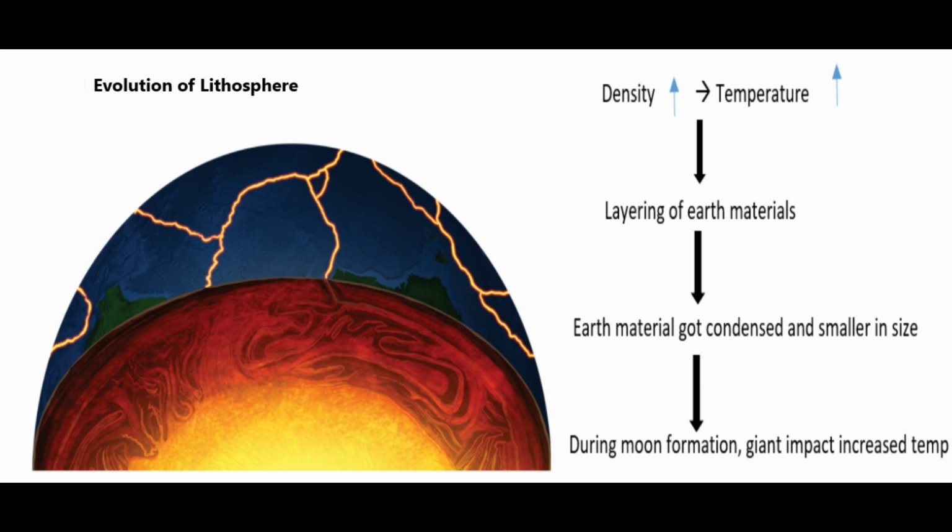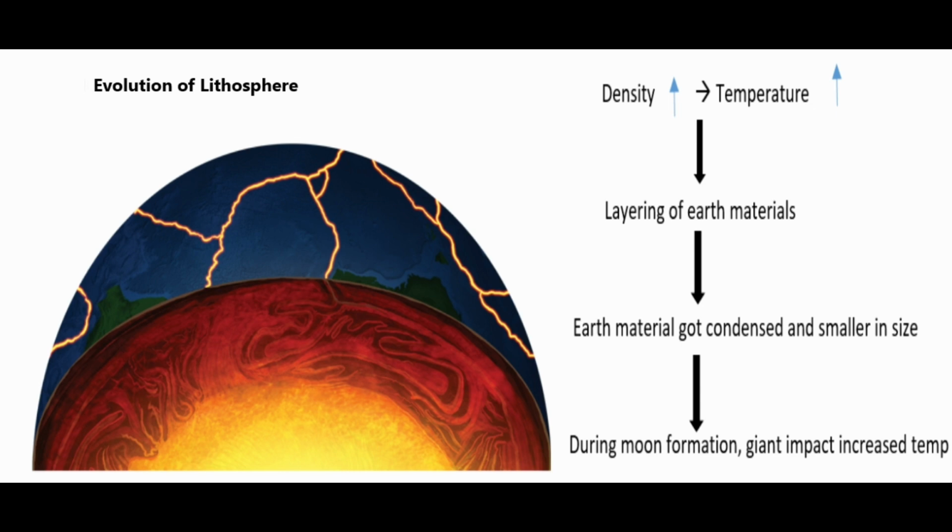As the temperature rises, there was stratification of the material on the basis of density. What did this lead to? The more dense material directly sunk into the core. It sunk down in the earth, and the material which was lighter rose up.